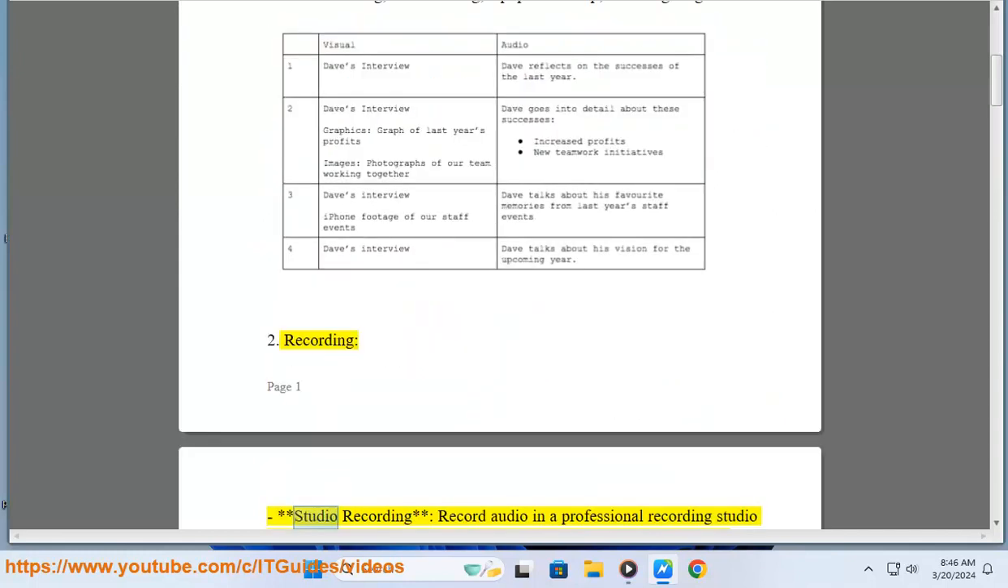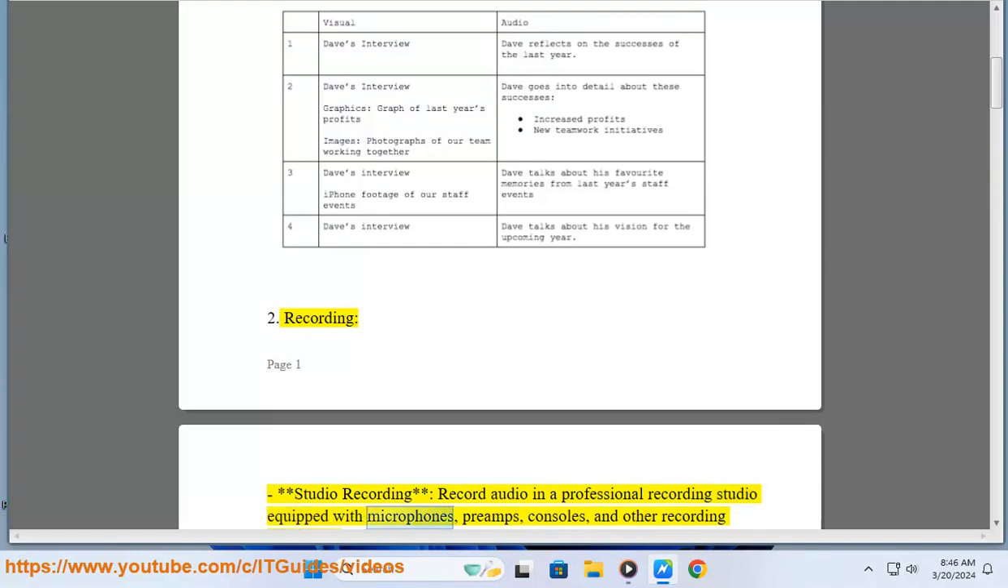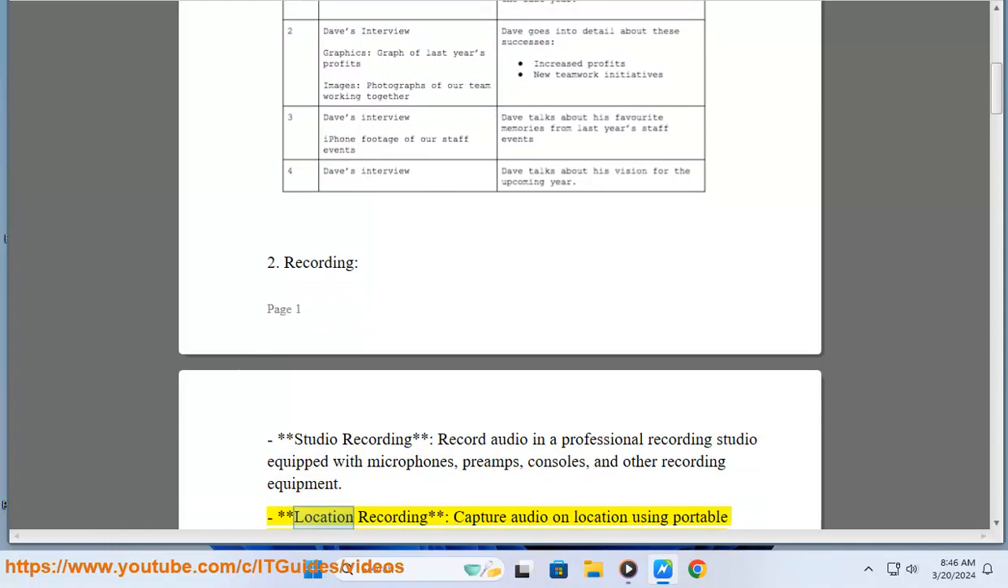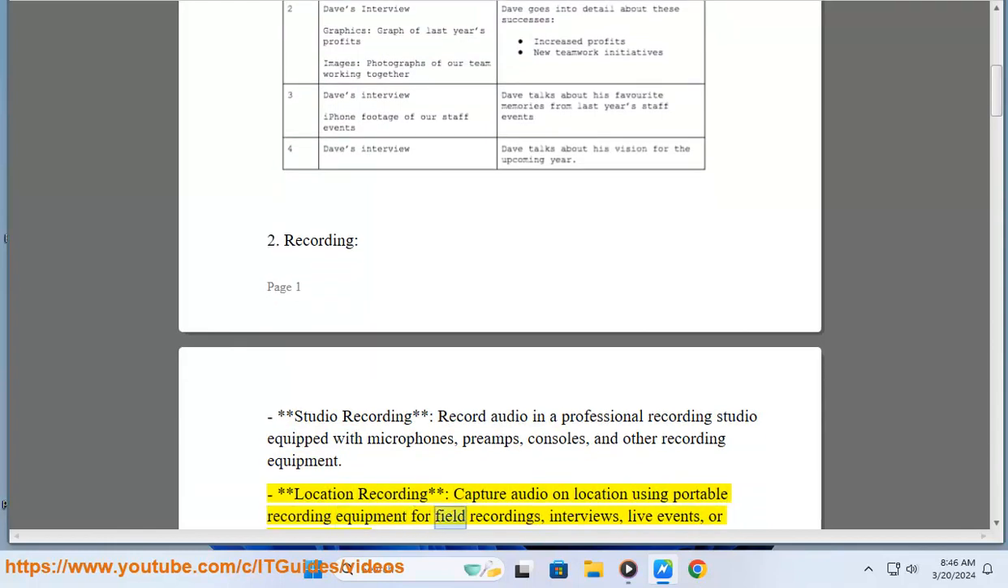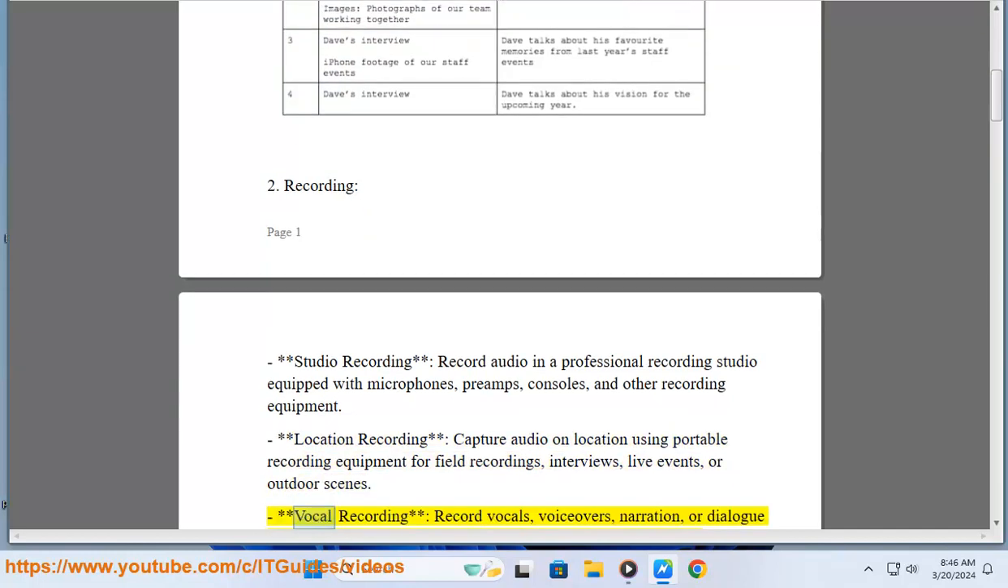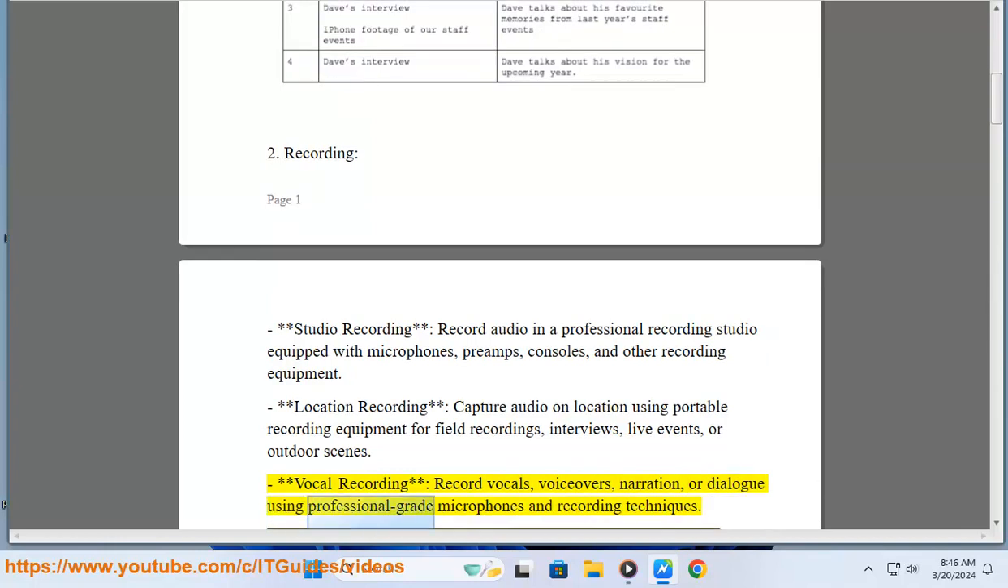2. Recording. Studio recording: record audio in a professional recording studio equipped with microphones, preamps, consoles, and other recording equipment. Location recording: capture audio on location using portable recording equipment for field recordings, interviews, live events, or outdoor scenes. Vocal recording: record vocals, voiceovers, narration, or dialogue using professional-grade microphones and recording techniques.